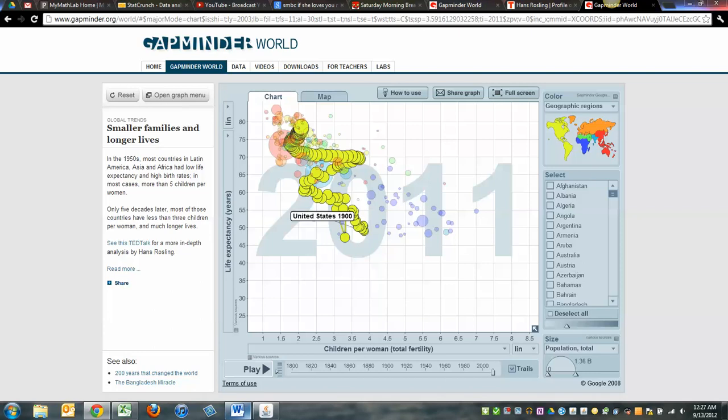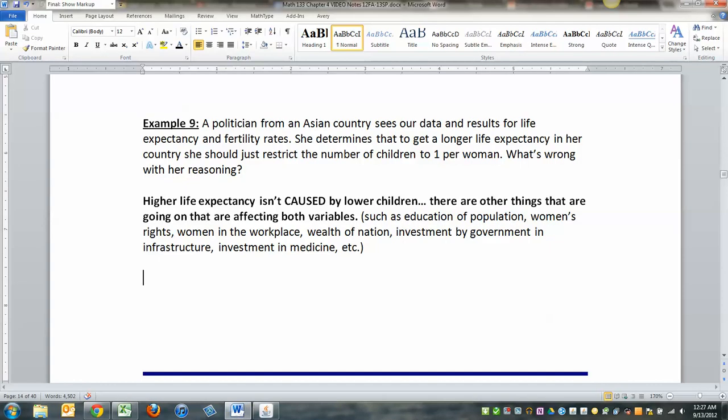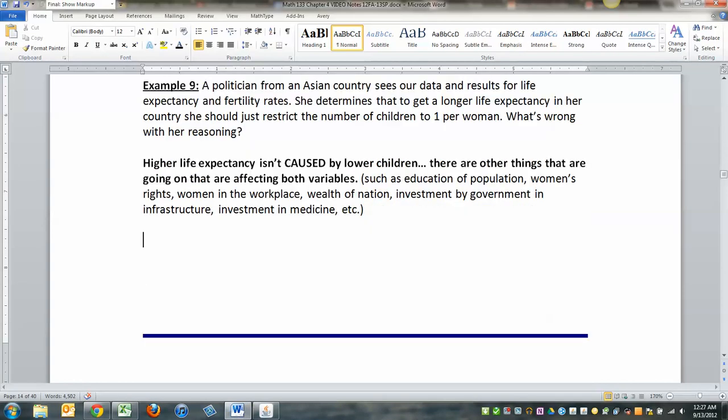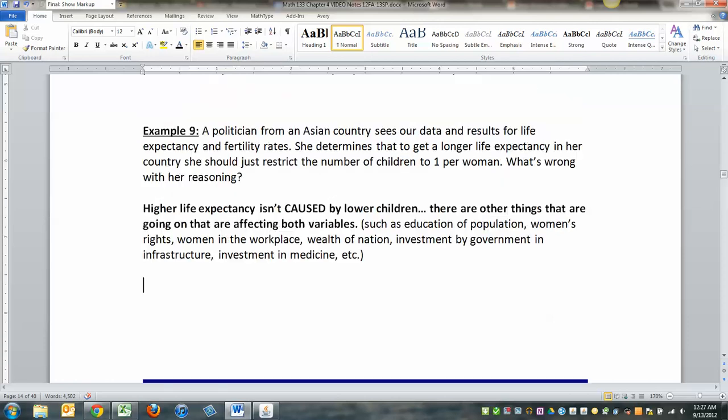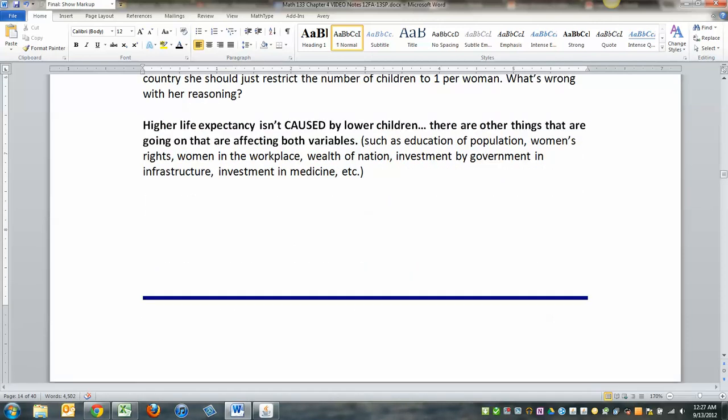Okay. So I've said it once, I say it again. Correlation is not causation. It's a very big deal. So make sure you understand why. It's because usually there are other things that are happening in the background.